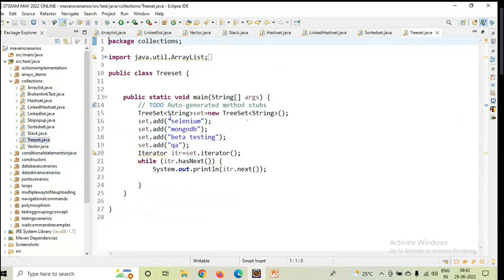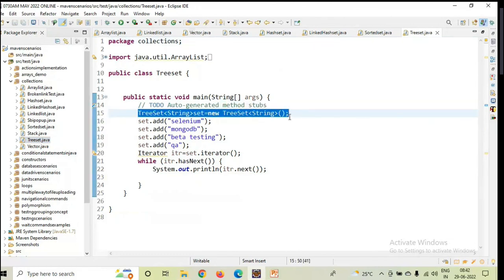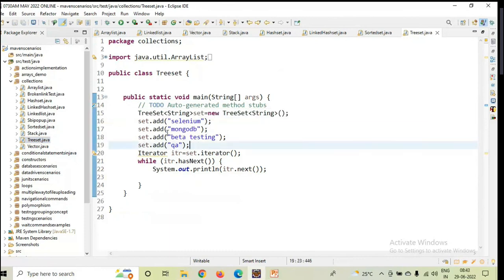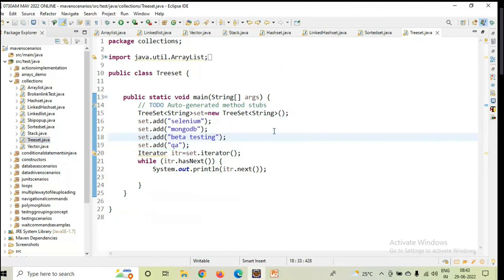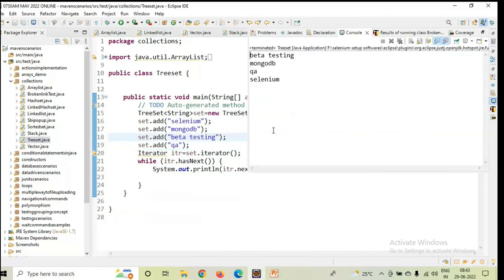It's the TreeSet class, the last class which I explained here. So this is the declaration syntax you have to follow. And I added different data also: Selenium, MongoDB, beta testing, QA. But if you observe here, there is no duplicated content. If you want, you can add it also. Definitely it will filter it out. You see in which order it is printing, guys?